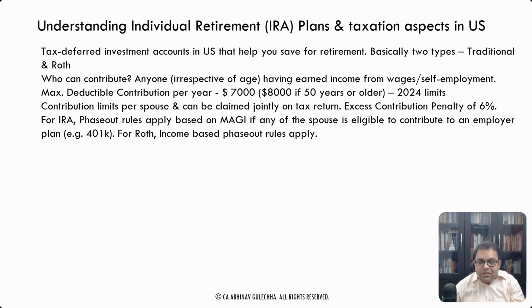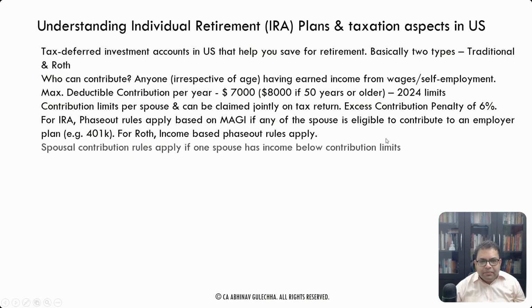It need not be that the person contributes to a 401k, but even if one of the spouses is eligible also, then it gets restricted. So those limits need to be kept in mind, right? Now for Roth, there are separate income based phase out rules. Beyond a certain income, you cannot contribute to a Roth IRA, right?